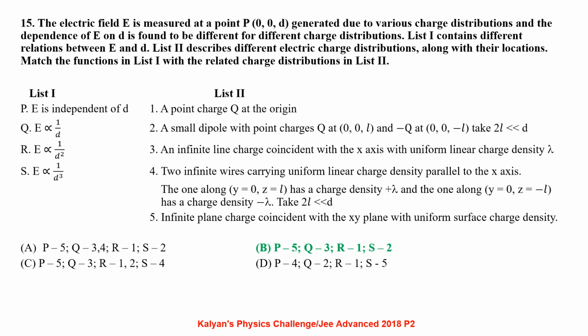The electric field E measured at a point P (0, 0, D) generated due to various charge distributions, and the dependence of E on D is found to be different for different charge distributions. List 1 contains different relations between E and D. List 2 describes different electric charge distributions along with their locations. Match the functions in list 1 with related charge distributions in list 2.